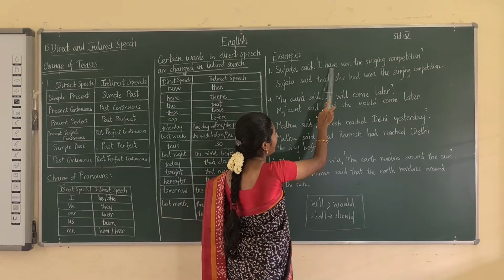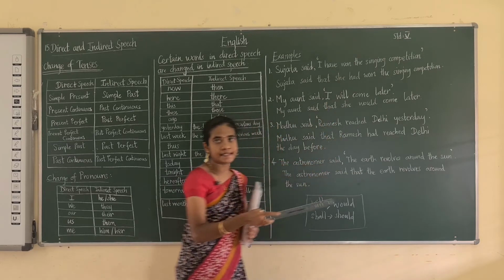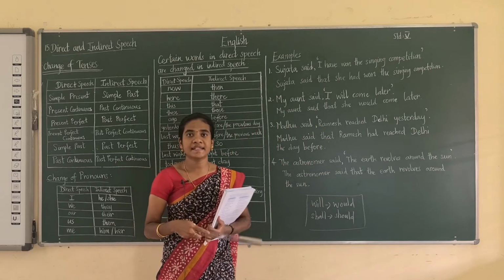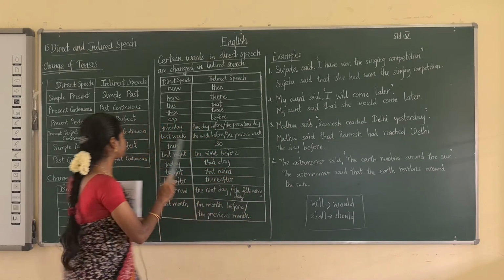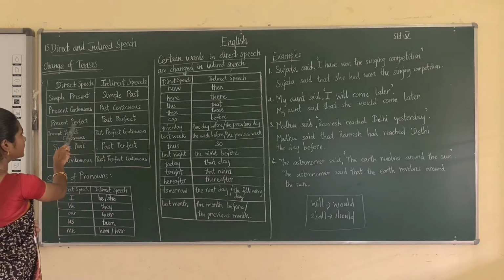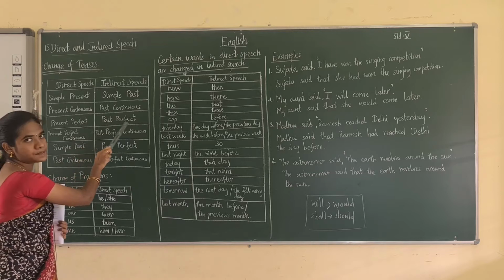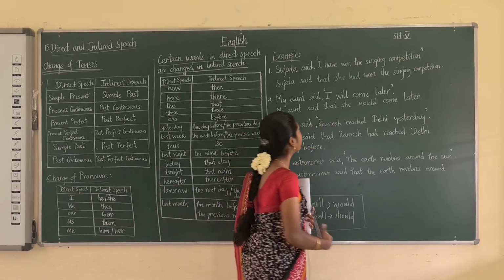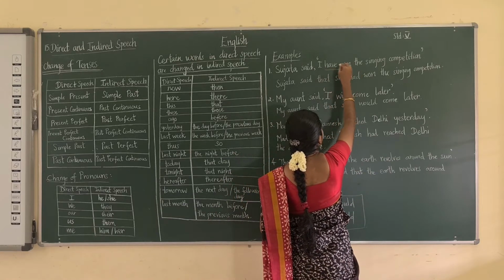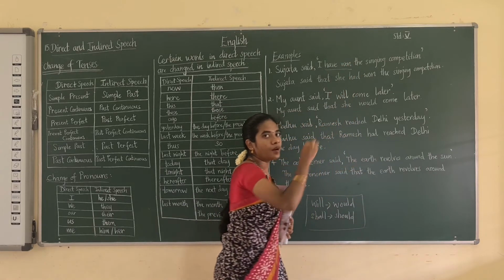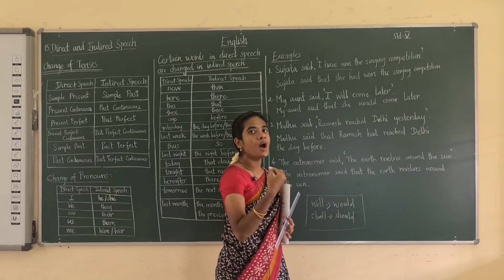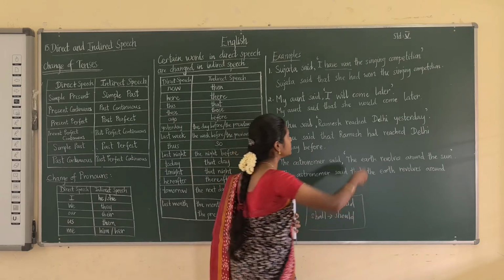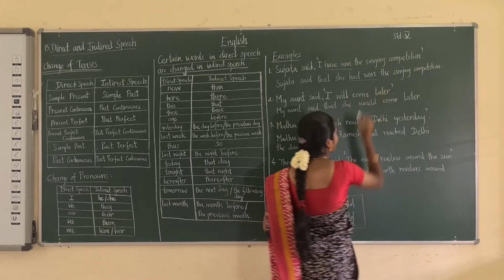Now see here, have won, what tense is it? It is the present perfect. For the present perfect you have to change into past perfect. How are we changing? Had won. Have won is present perfect, and it is changed into past perfect in indirect speech, so we have written had won.